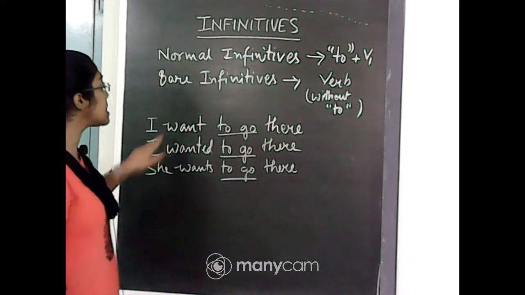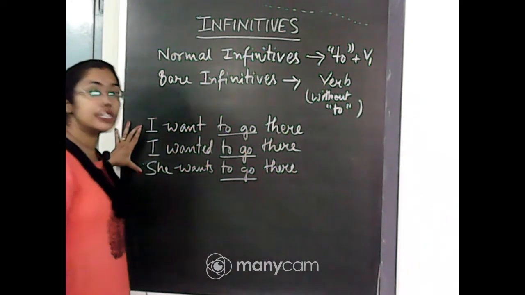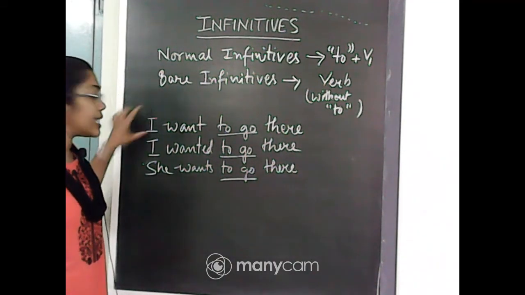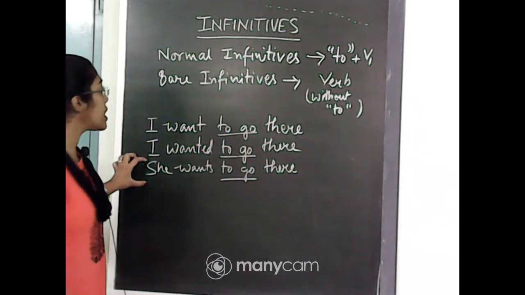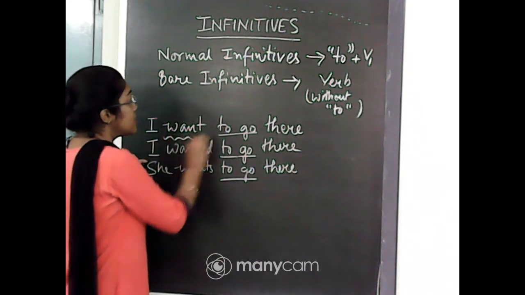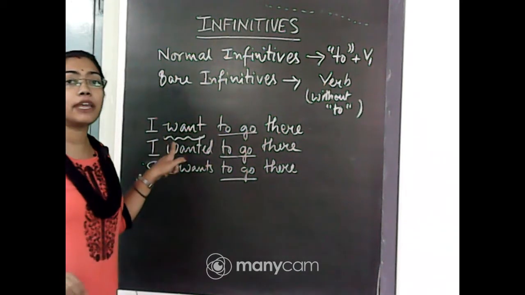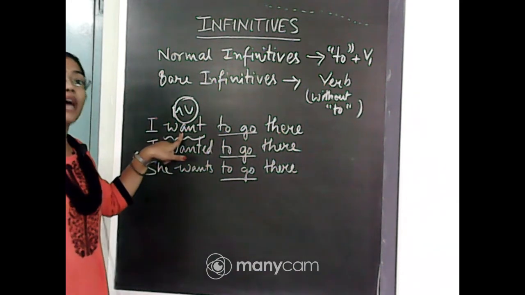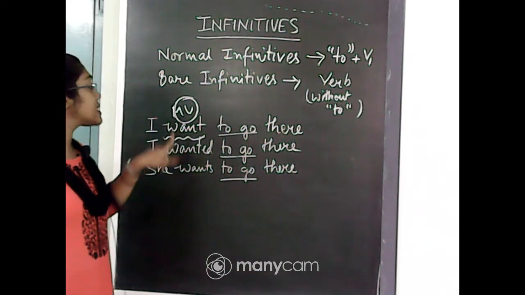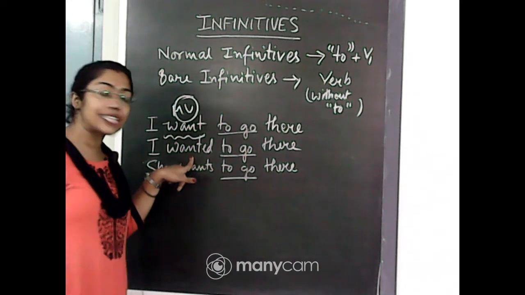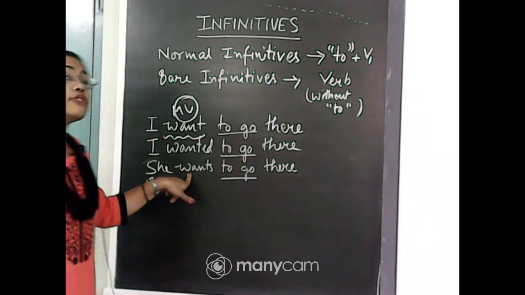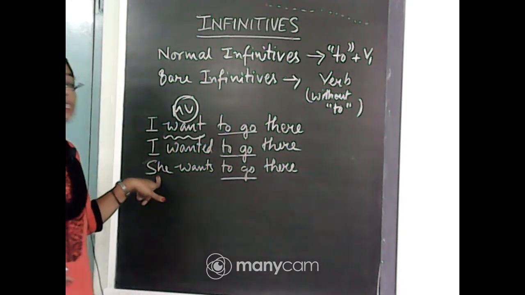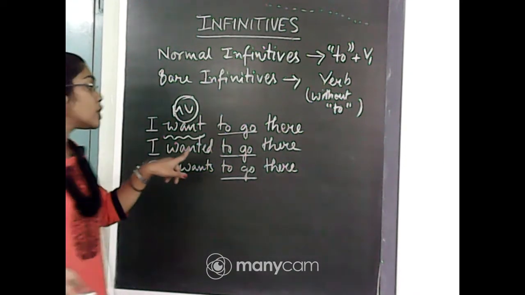The first and the last are in simple present tense, but the subject in the first is I and in the last is she. What is getting changed? The main verb, the MV. At first I have used want, in the second wanted because it is past tense, and in the third wants because it is simple present but the subject is third person singular.